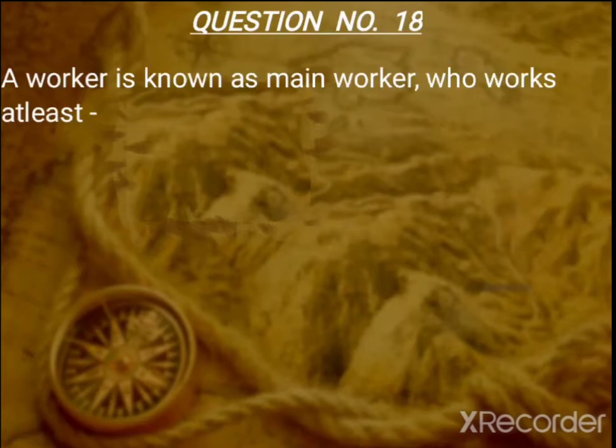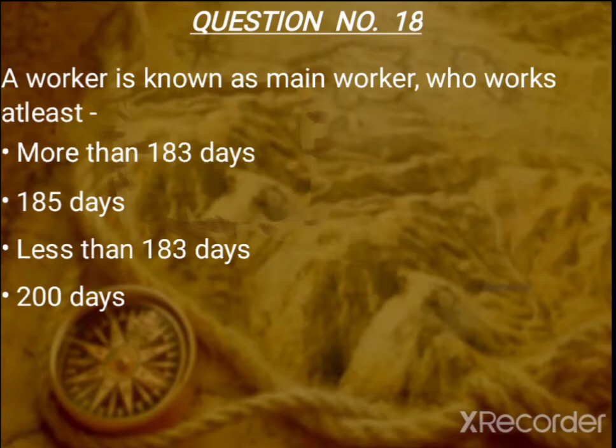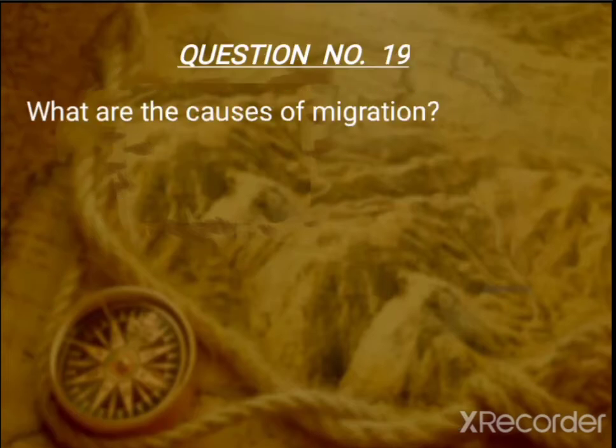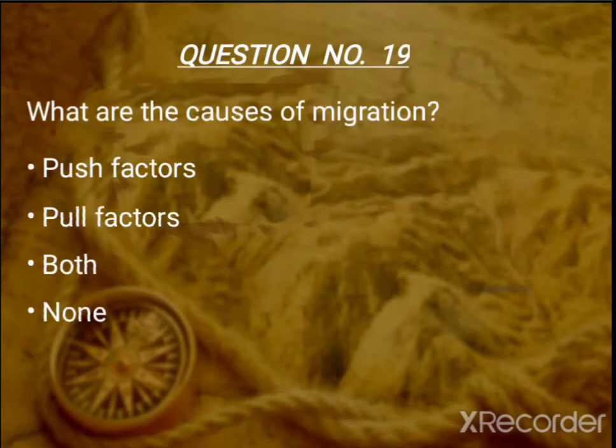Question number 18. A worker is known as main worker who works at least more than 183 days. Question number 19. What are the causes of migration? Push factor, pull factors, both or none. The causes of migration can be classified into two broad categories, push factors and pull factors. So the correct answer here will be both.